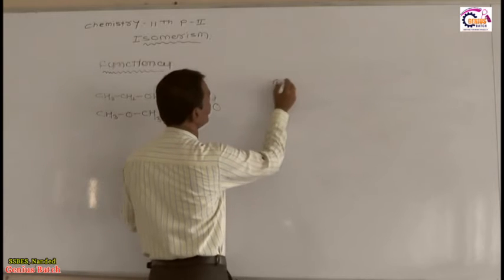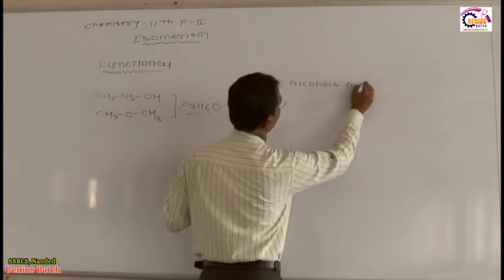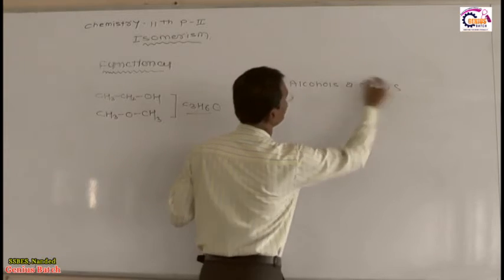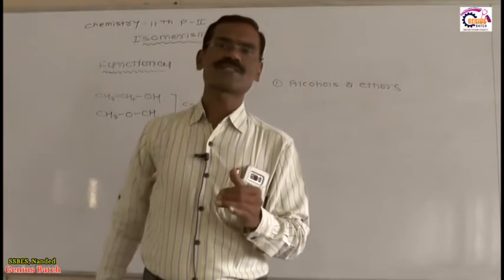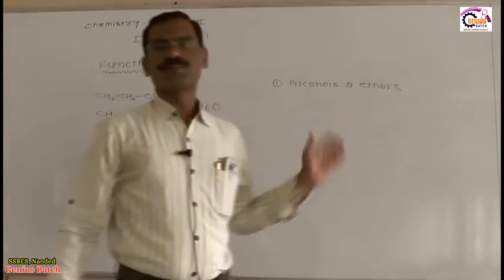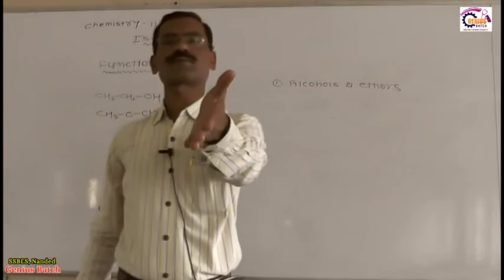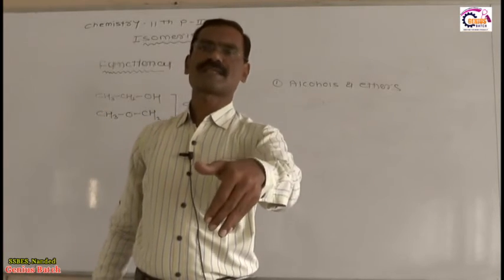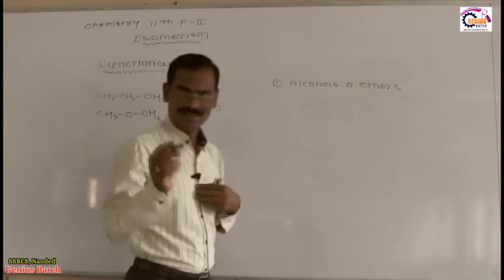Suppose, for example, the first one is alcohols and ethers. Alcohols and ethers, these two are functional isomers. Why? Because they have the same general formula. General formula is the same means molecular formula is the same, and if the molecular formula is the same and the functional group is different, then such an isomer is called the functional isomer.